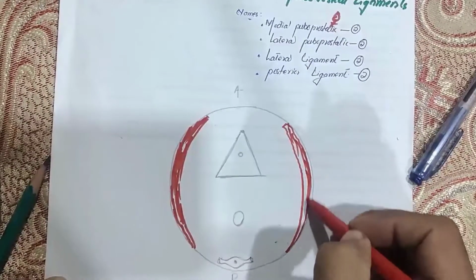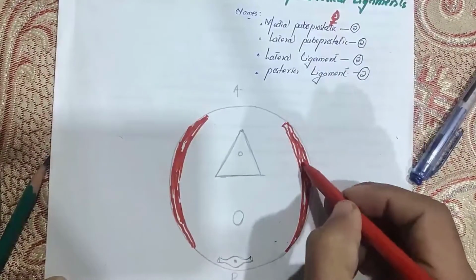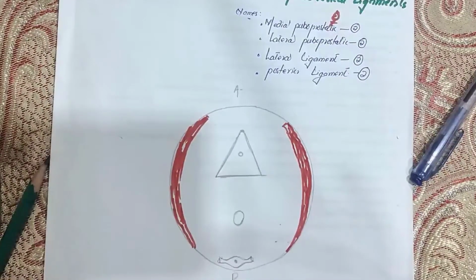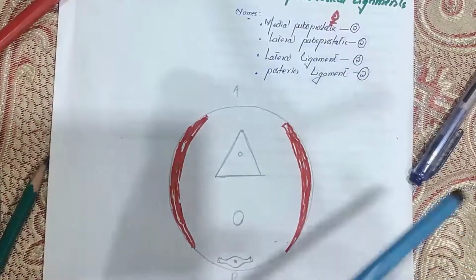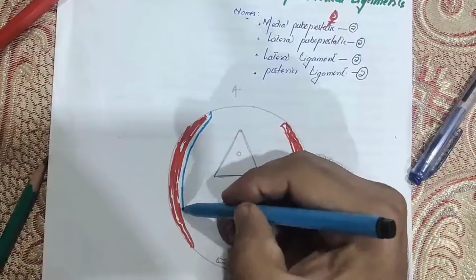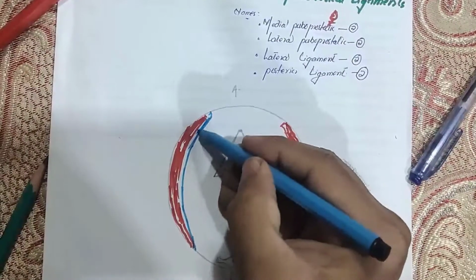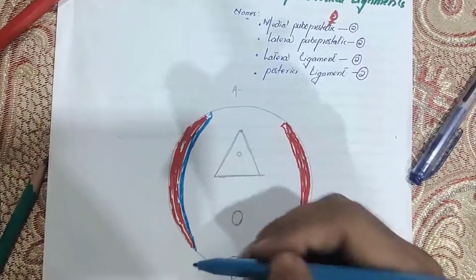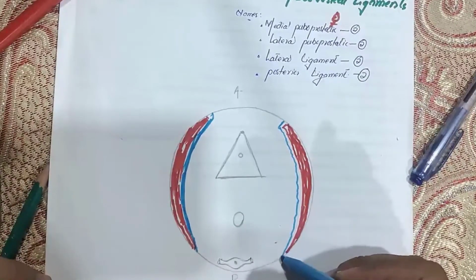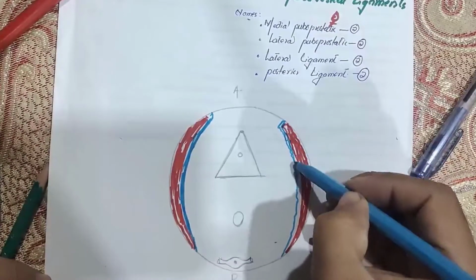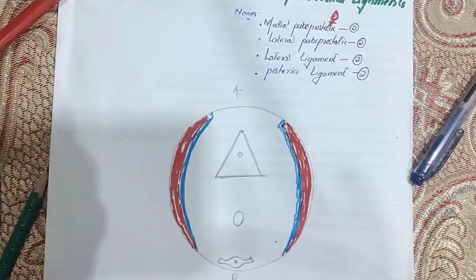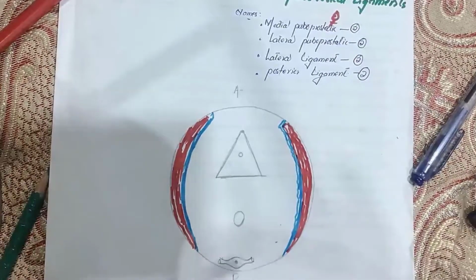This is the obturator muscle. Now medial to the obturator muscle there is a fascia. This is the fascia. Done.